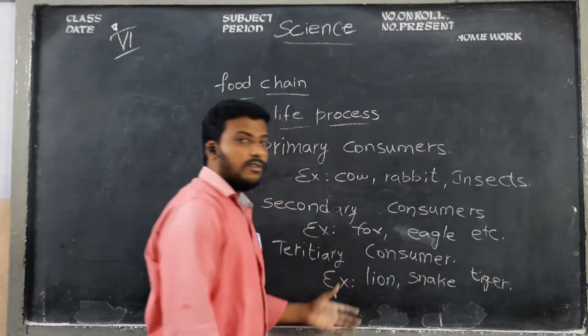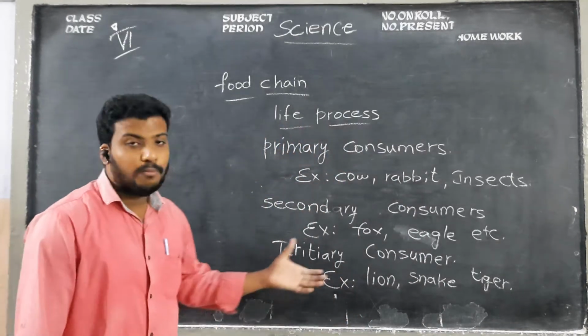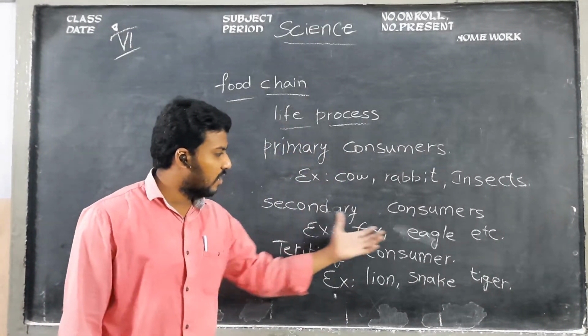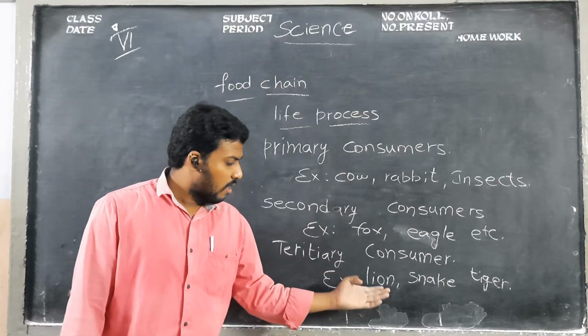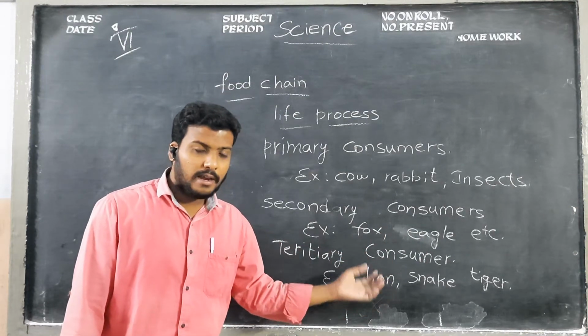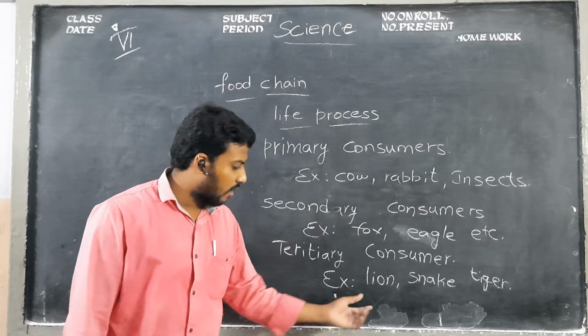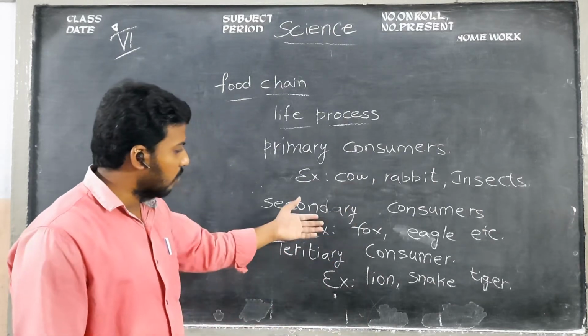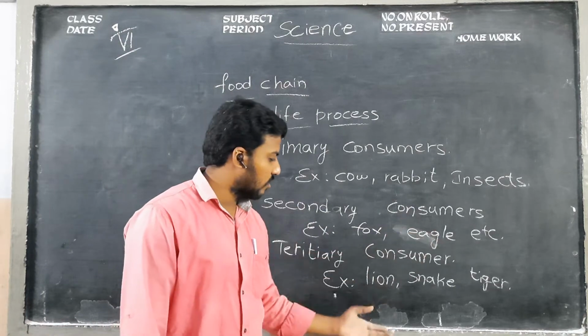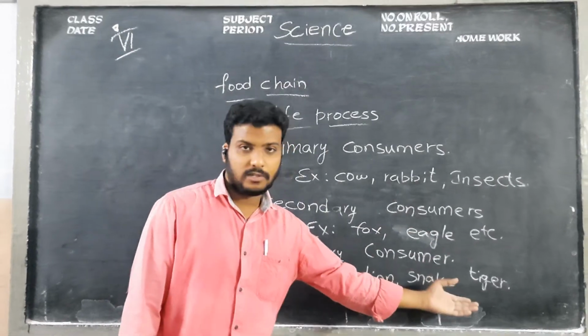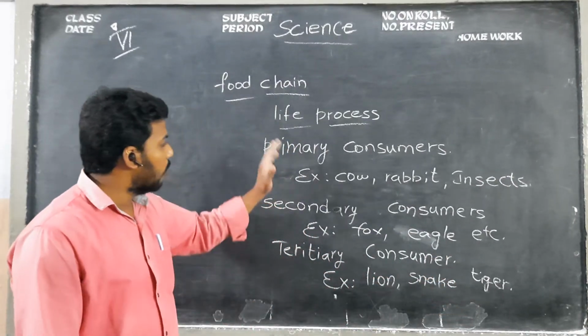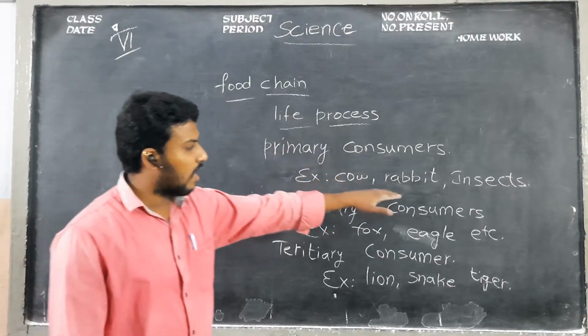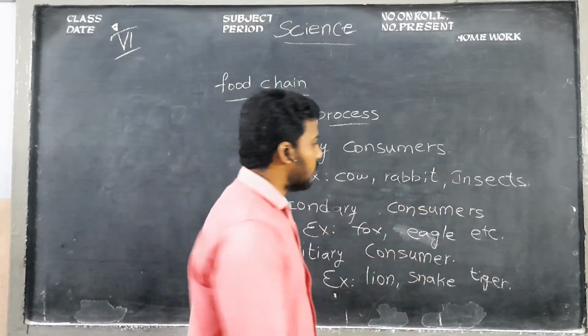These animals mainly depend on the secondary consumers. Did you ever observe a lion eating any plant food? No. It directly depends on the secondary consumers. So children, snake, you know that. Tigers. Understand, children? So primary consumers, cow, rabbit, insects, you can call them herbivores.